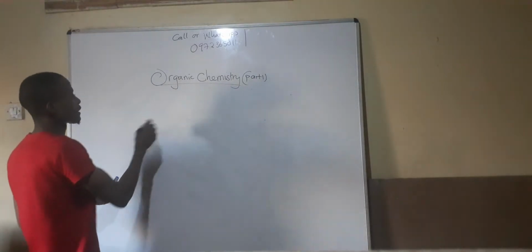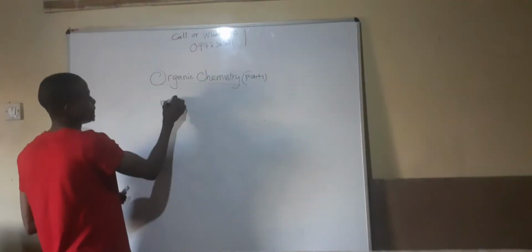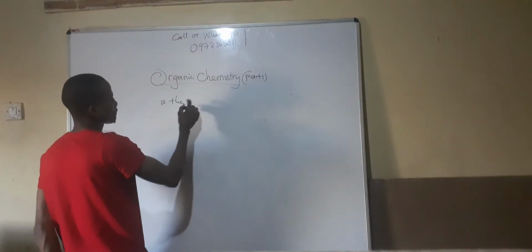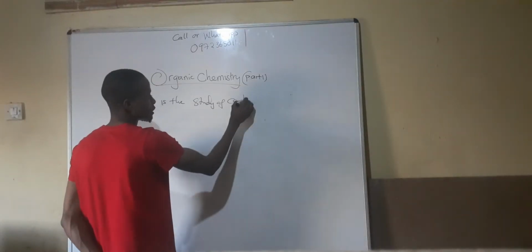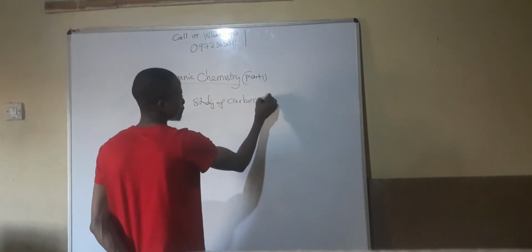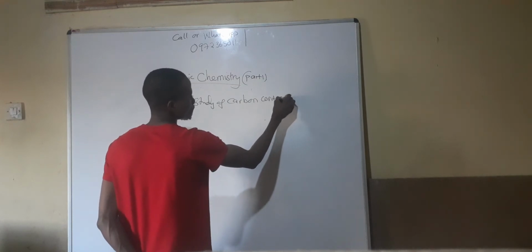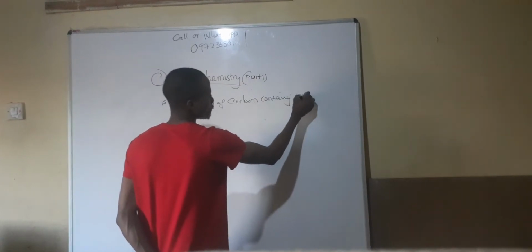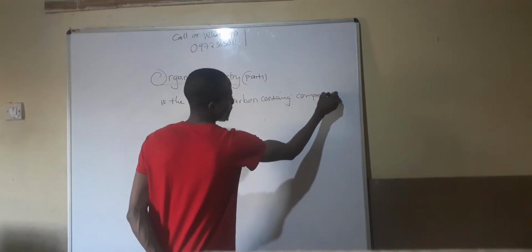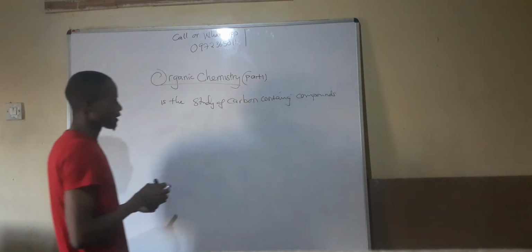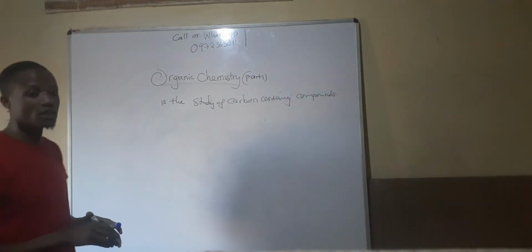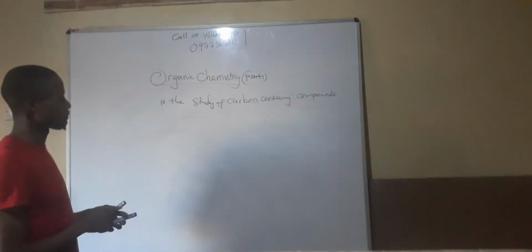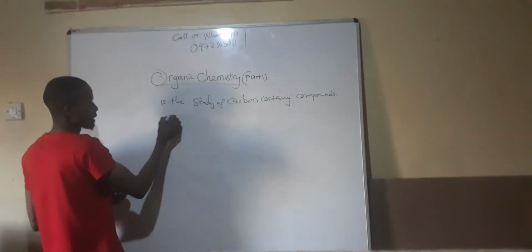Organic chemistry is the study of organic compounds or carbon containing compounds, except oxides.